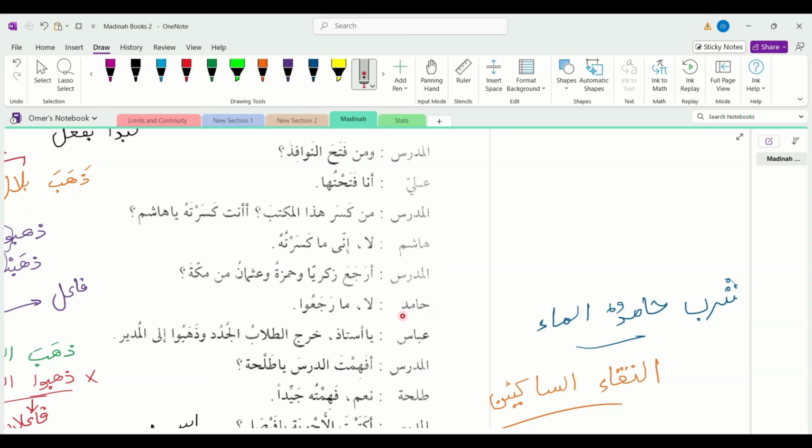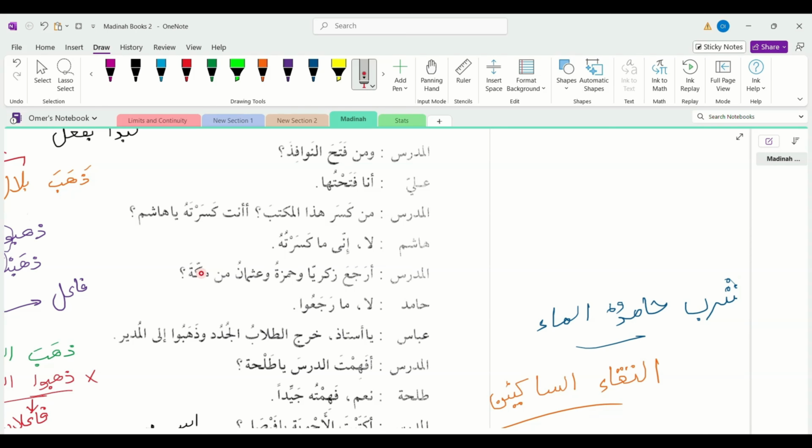المدرس: رجع زكريا وحمزة وعثمان من مكة. So ما شاء الله, this has all the exceptions of the classical أسماء, all of these are ممنوع من الصرف. مكة is ممنوع من الصرف since it's a proper noun and it has a تاء مربوطة. And Uthman is ممنوع من الصرف since its name has the noon ending. And Hamza is also ممنوع من الصرف since it's a masculine proper name with the تاء مربوطة.